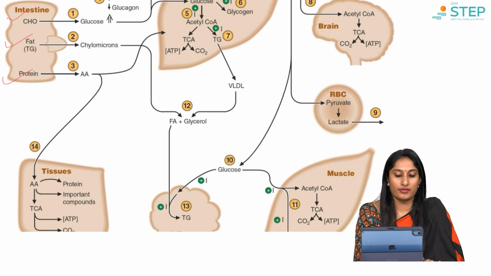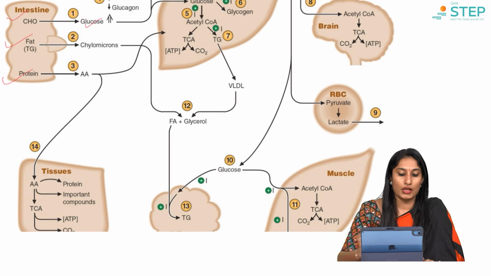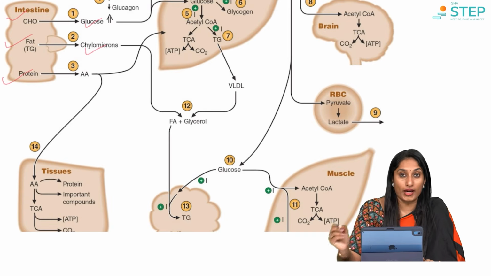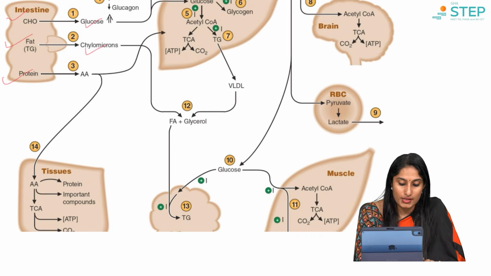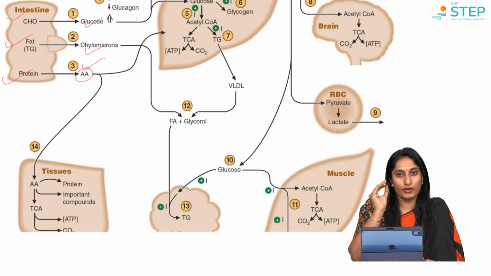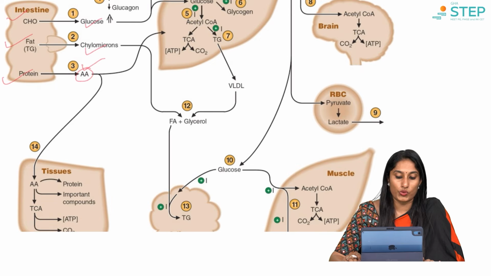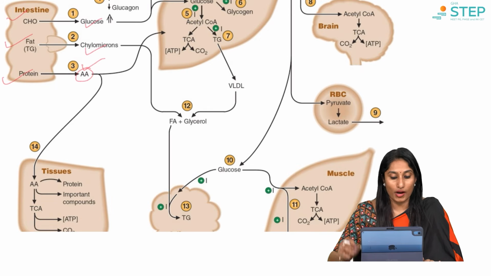So carbohydrate, what you take as starch, will be broken down to glucose. Fat, that is triglycerides, will be re-esterified into chylomicrons. Proteins are broken down into their minute amino acids. So we know 1, 2, 3 is clear: glucose, chylomicrons and amino acids via carbohydrates, fat and protein.